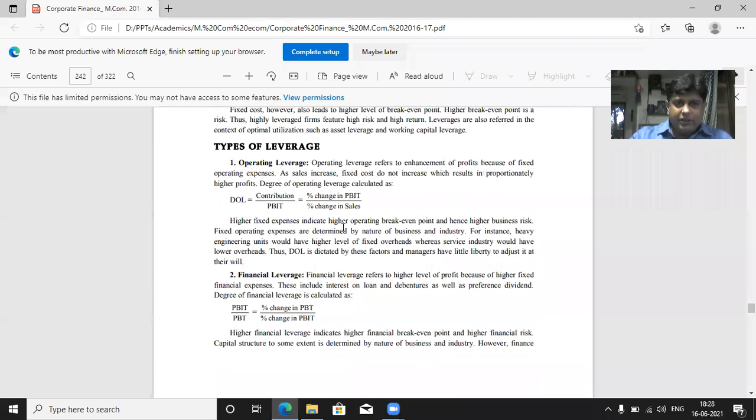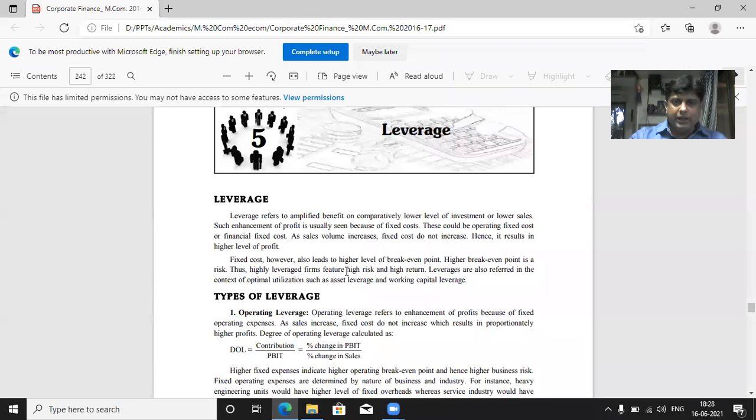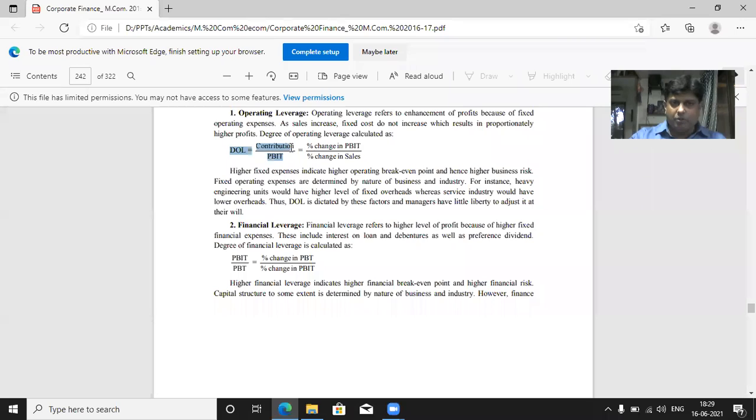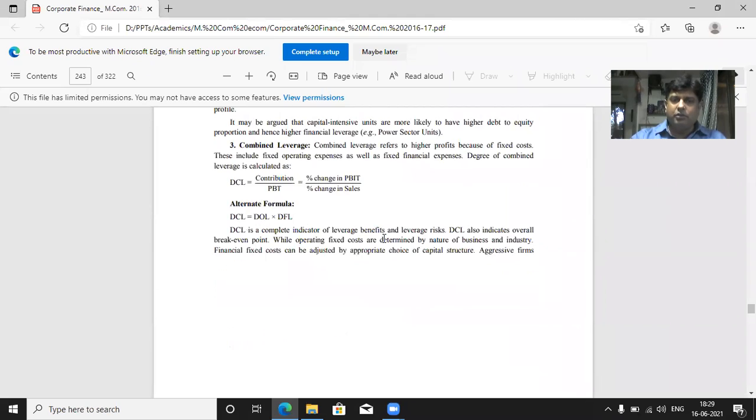This is what leverage is, what I was talking about, and it is basically for fixed cost. I told you operating leverage is basically contribution upon EBIT. I know how to get the computation, you know better than me. We have learned these things in cost accounting in semester 1. Financial leverage is earning before interest and tax divided by earning before tax. That will give you the leverages.